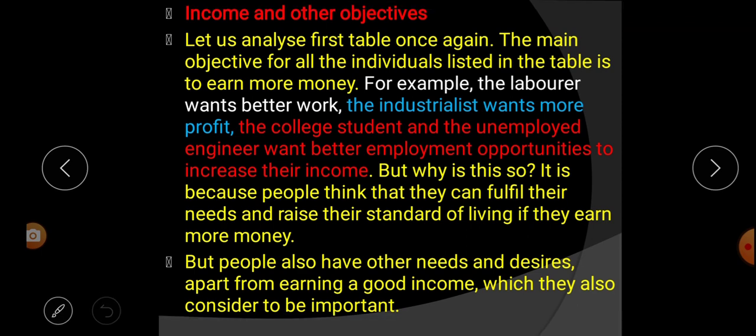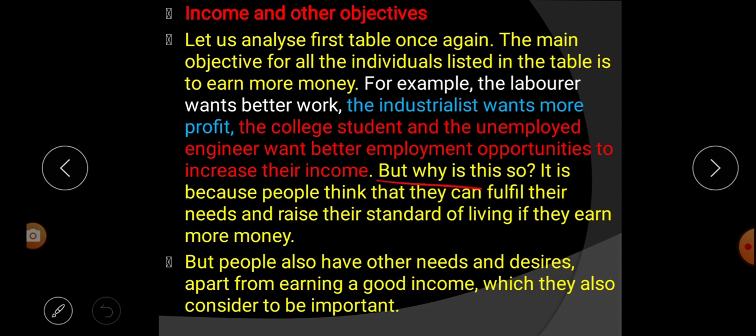For example, the laborer wants better work. The industrialists want more profit. The college students and the unemployed engineer want better employment opportunities to increase their income. So through this example, we learn that the laborer wants better work and good wages or good salary, industrialists want more profit, and college students and unemployed engineers want better education and good employment opportunities to increase their income.